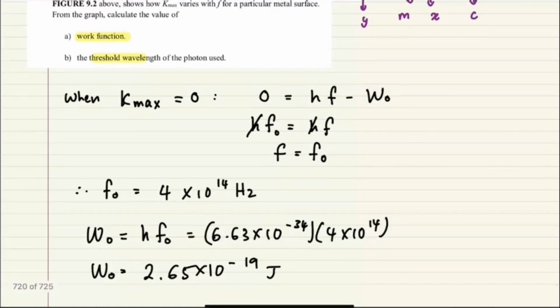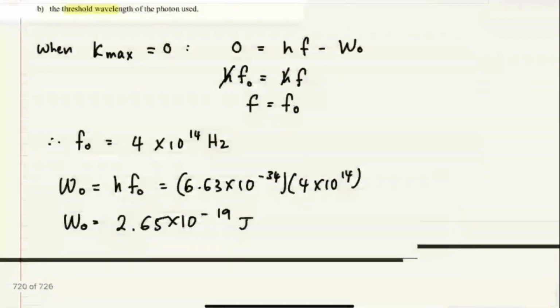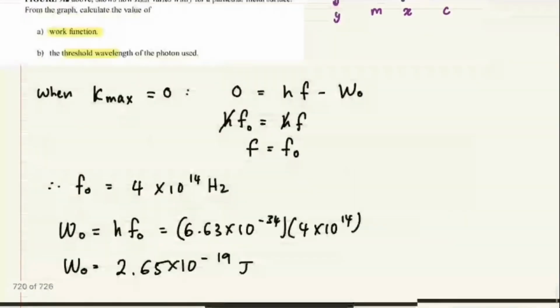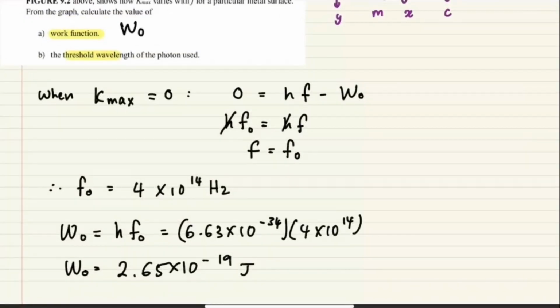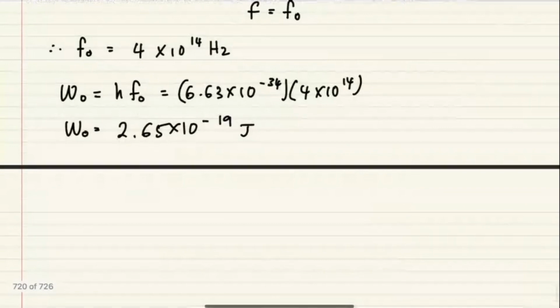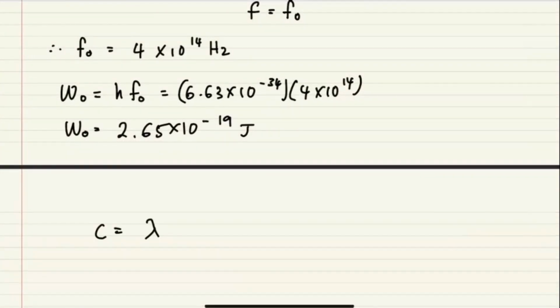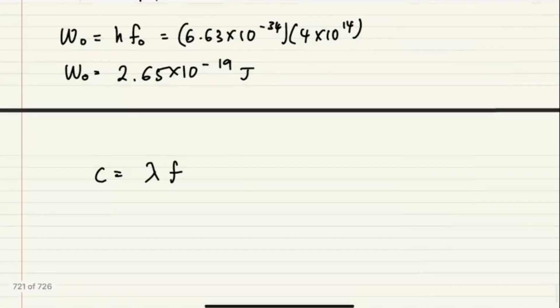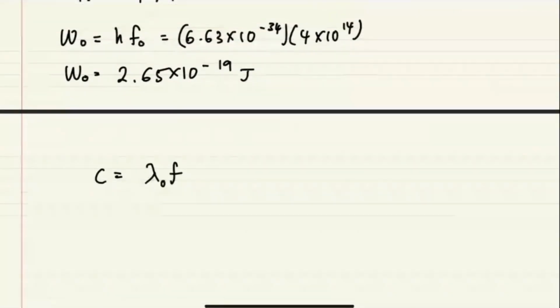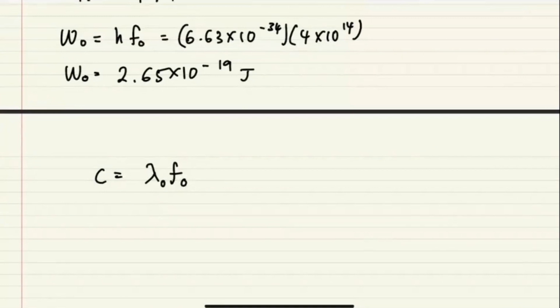Okay, yang B tu, the threshold wavelength of the photon used. So kalau kamu ada W0, basically you can calculate lambda naught lah. Yang tadi tu dia nak work function, yang second ni dia nak lambda naught. So you can either use W0 is equals to HC over lambda naught, ataupun you can straight away relate with the F0. So you know that C is equals to lambda over period ataupun lambda F. Kalau ini adalah lambda naught, this one adalah F0.